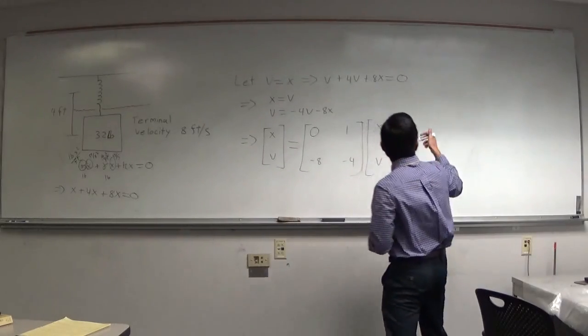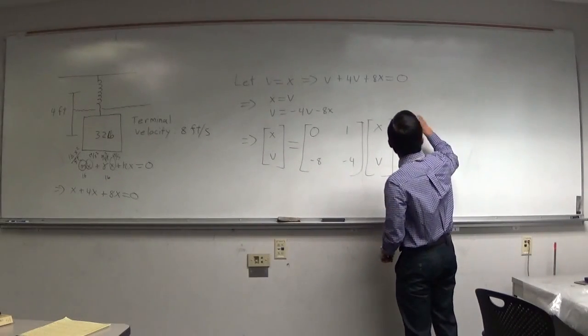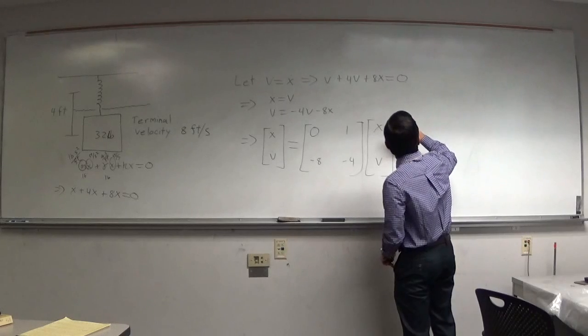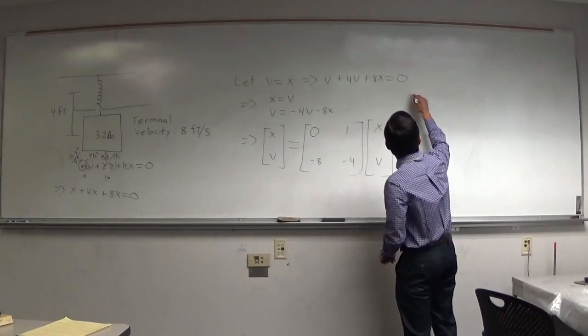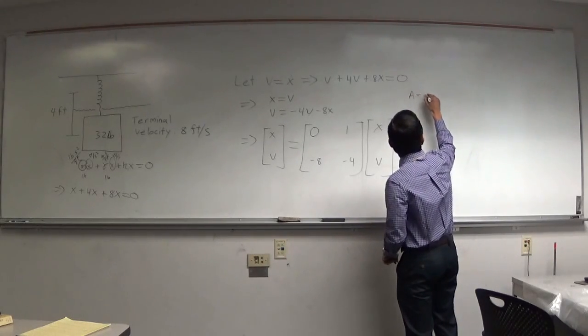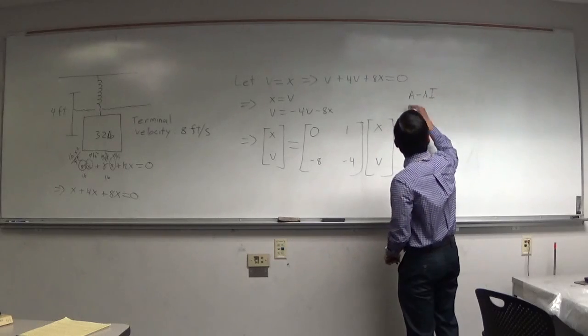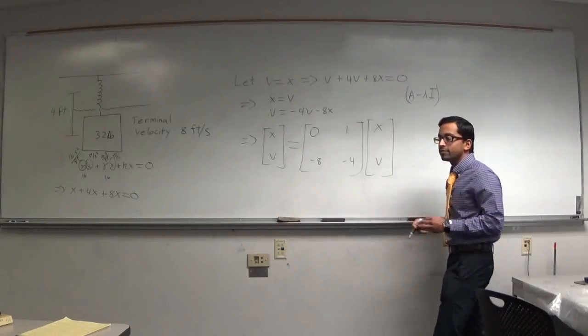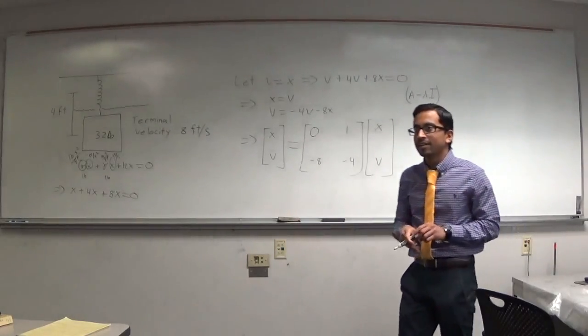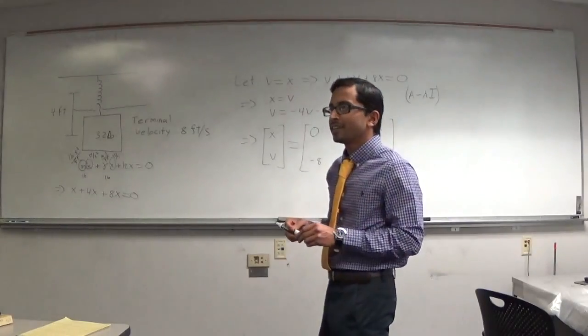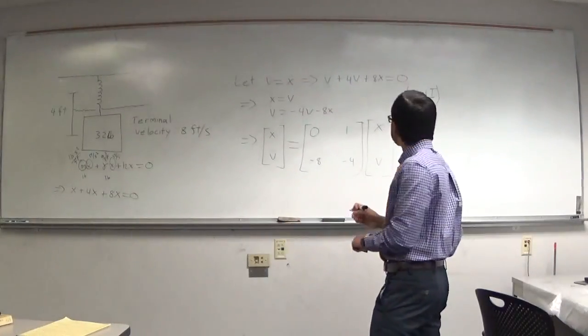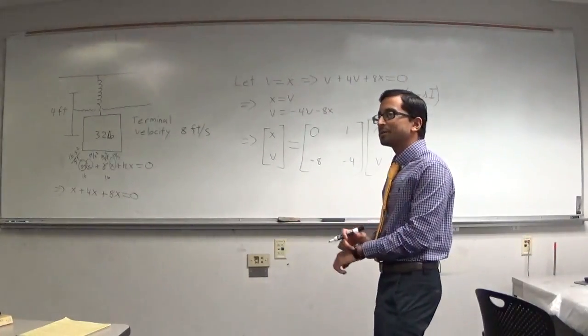So we want to solve this problem. We have A minus lambda I, and then what do we have? You said make the determinant equal 0. Okay, so we do want that determinant to equal 0.